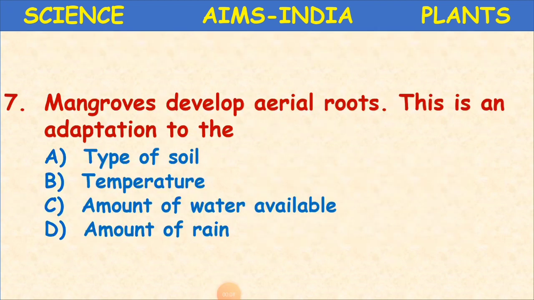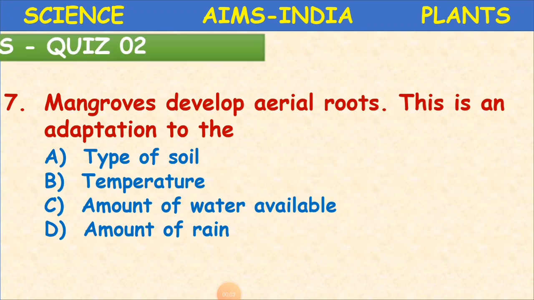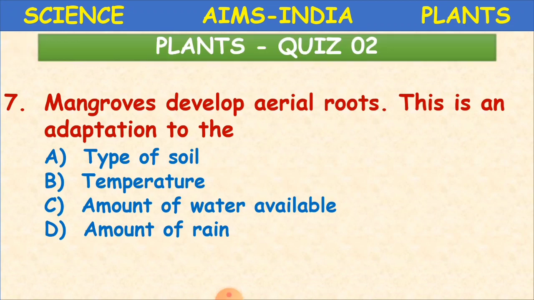Mangroves develop aerial roots. This is an adaptation to the, what? A is type of soil, B is temperature, C is amount of water available, and D is amount of rain. Okay, so adaptation is what, children? Getting adjusted to that particular environment.